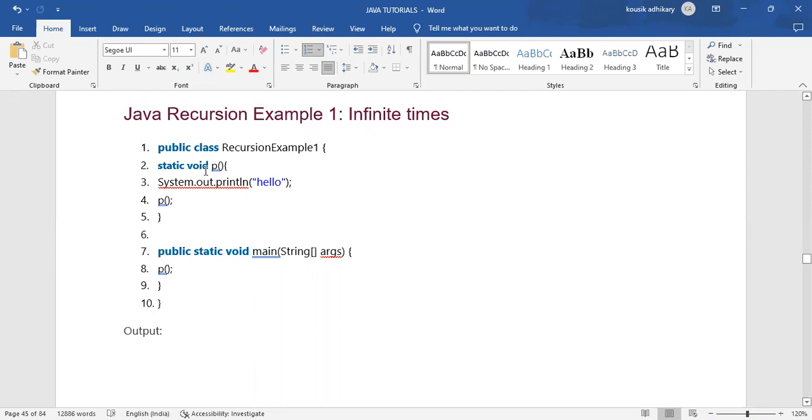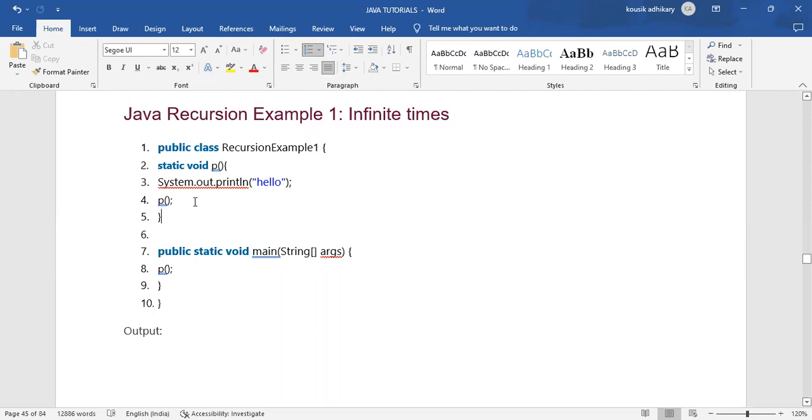And every method has its body or block, starting from this curly brace and ending with this curly brace. Within that block, we are simply printing a message with System.out.println, and the string is "hello".